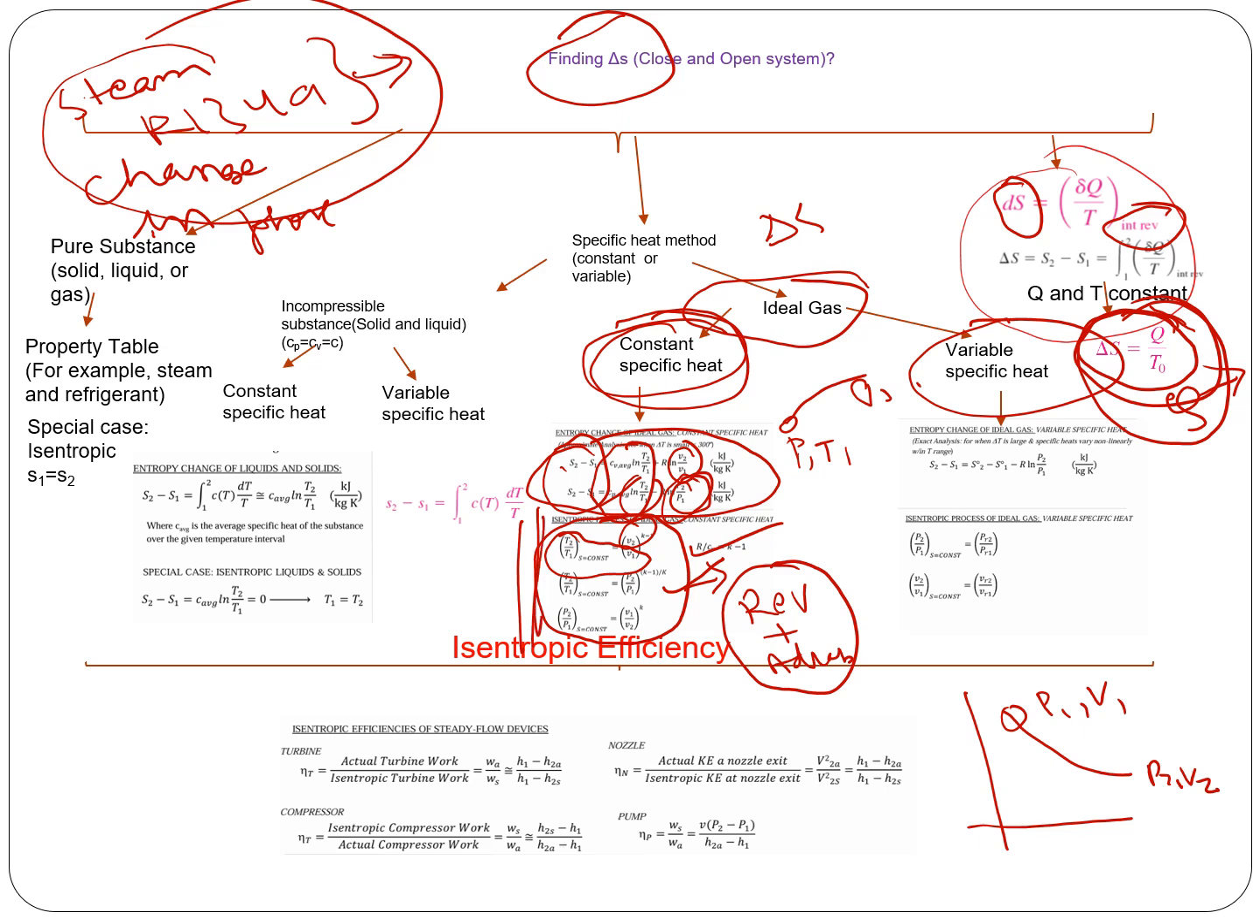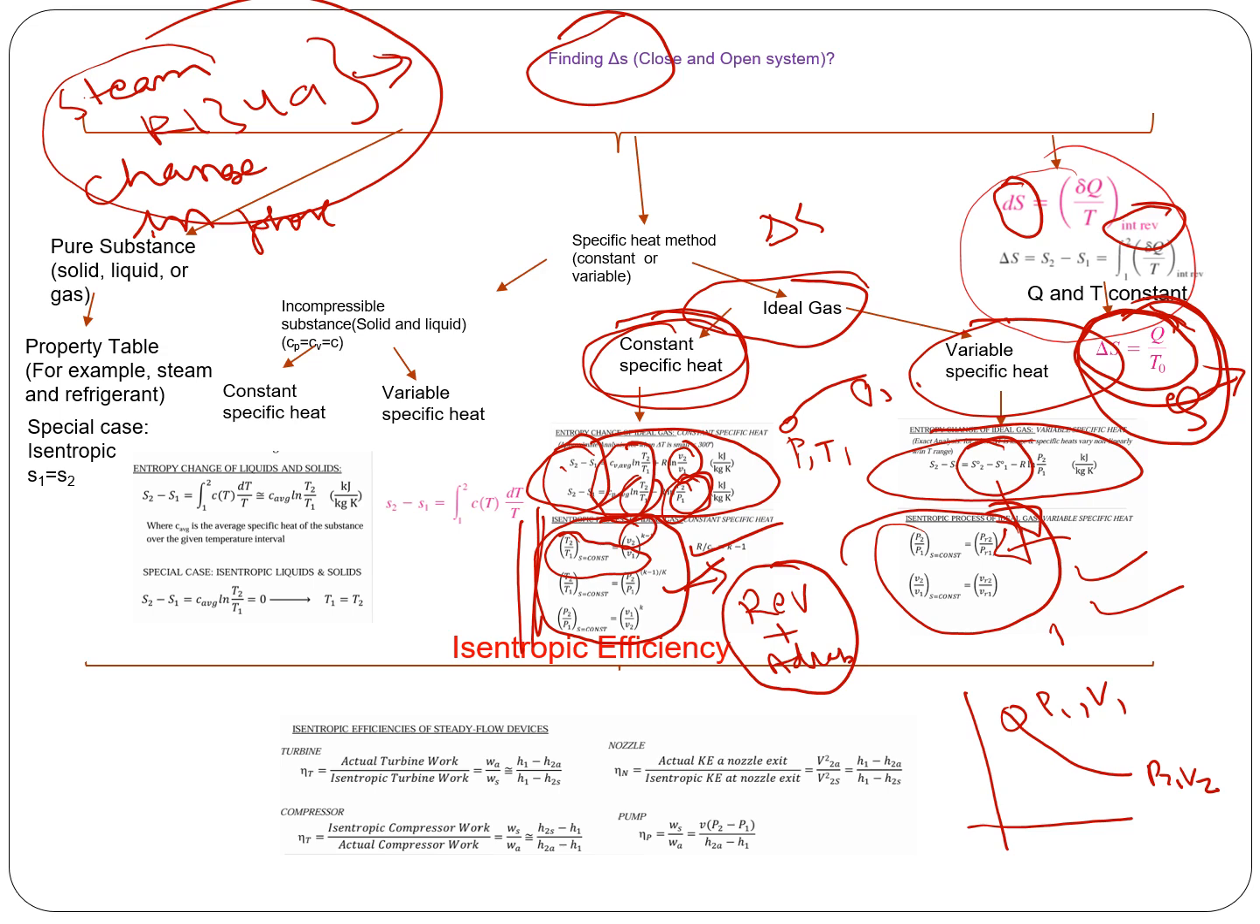If it is a variable specific heat, this is the formula to find the change in entropy, and this value also can be found from the table. The pressures are related using this formula, and these values can be found from the table. So these are also handy when we want to find the unknown pressure, specific volume, and also the temperature.